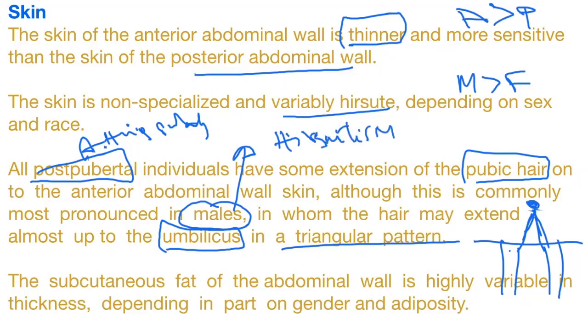When the hair is present on face, on thighs, chest, and abdomen in female, it is called as unwanted hair or hirsutism. Okay, it is commonly because of the hormonal disharmony, right? The subcutaneous fat of the abdominal wall is highly variable in thickness depending on the part, on gender, and adiposity.